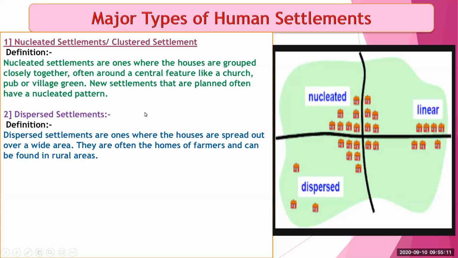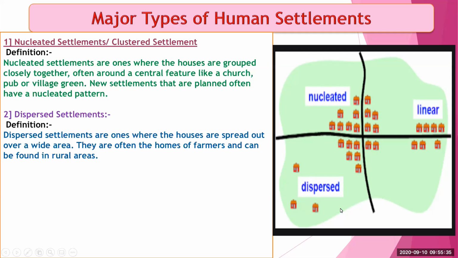Now the next type is dispersed settlement. We'll see the definition. Dispersed settlements are ones where the houses are spread out over a wide area. They are often the homes of farmers and can be found in rural areas. Means this is the speciality of dispersed settlements.